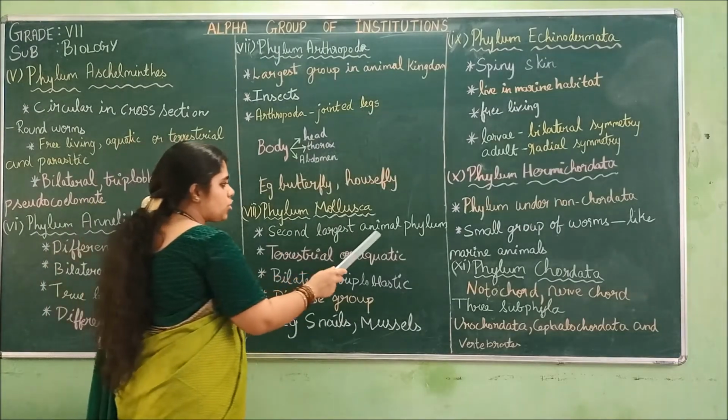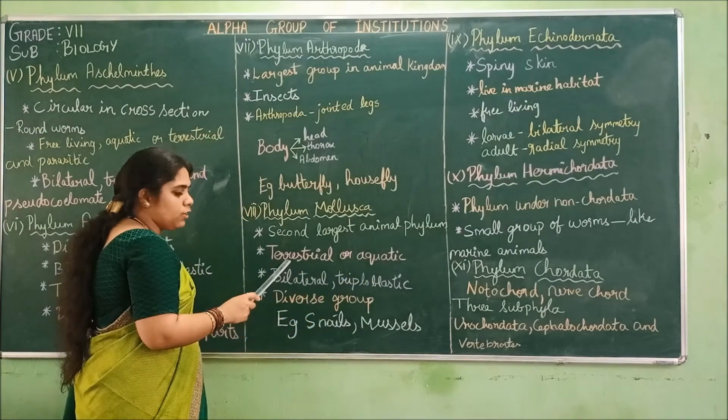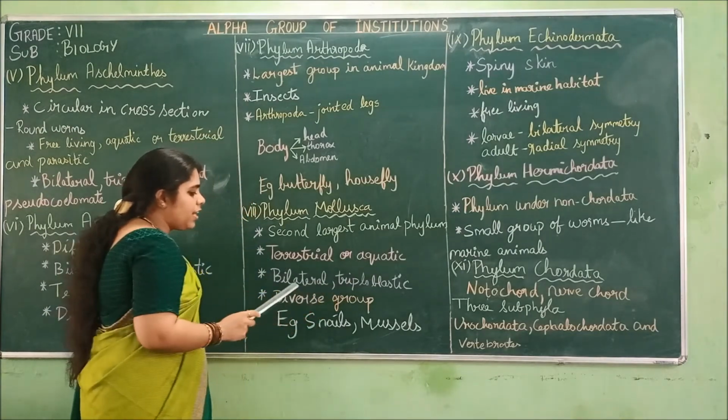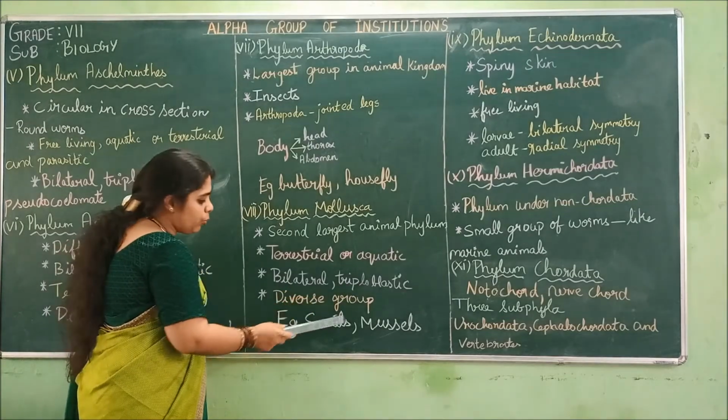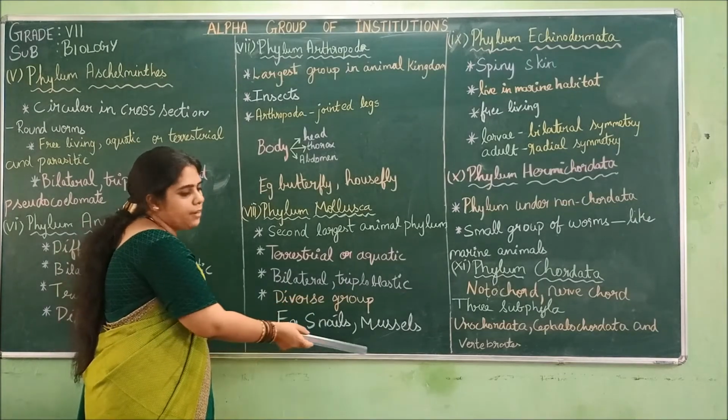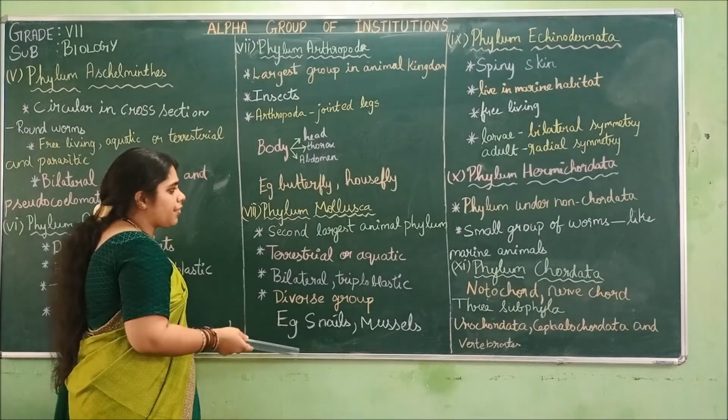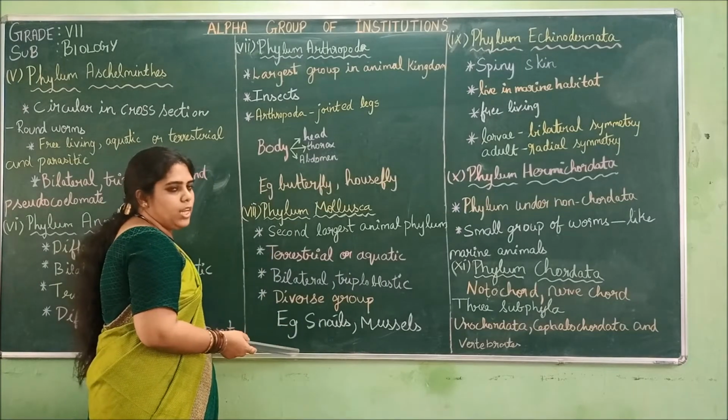So it is the second largest animal phylum. It may live on land or in water. It is bilateral and triploblastic. It is a diverse group. Examples: snails and mussels. So these are the characteristics of phylum Mollusca.